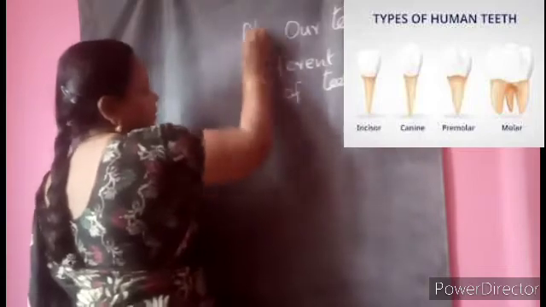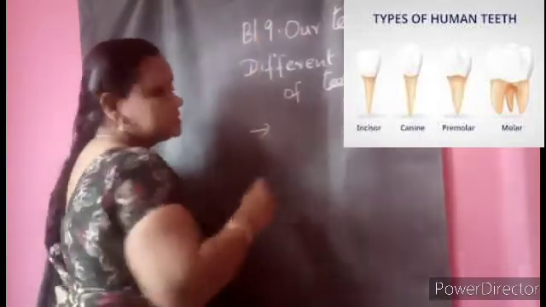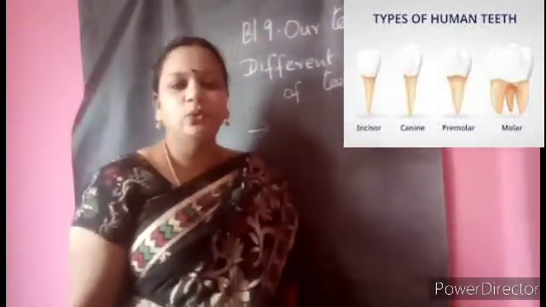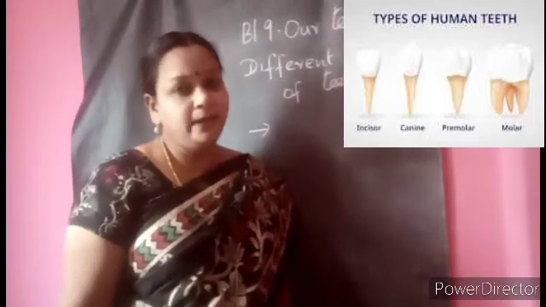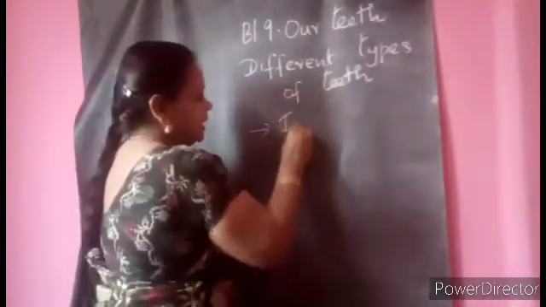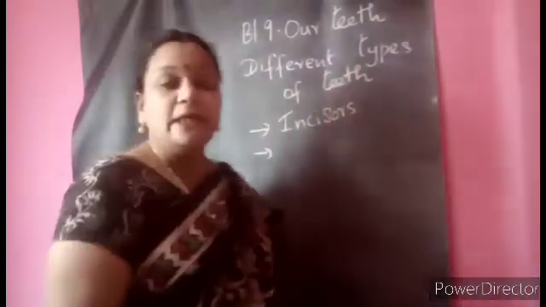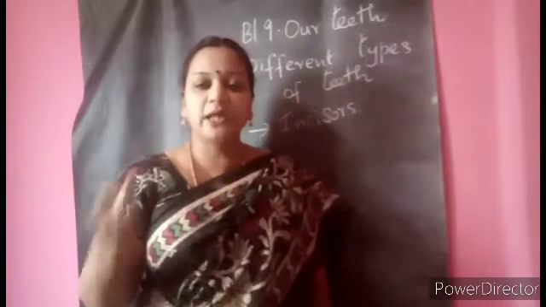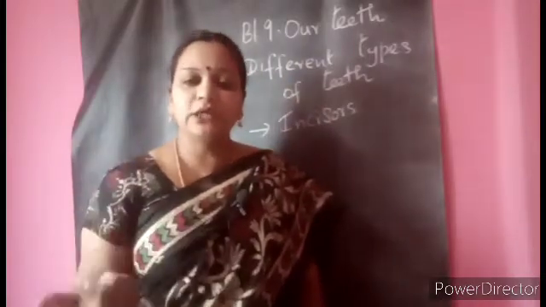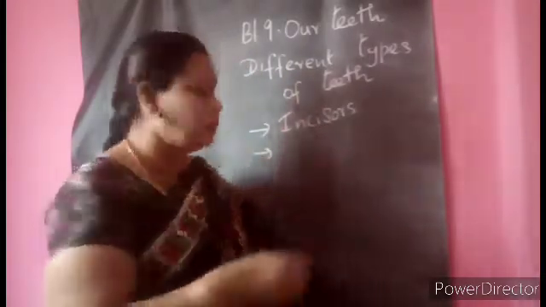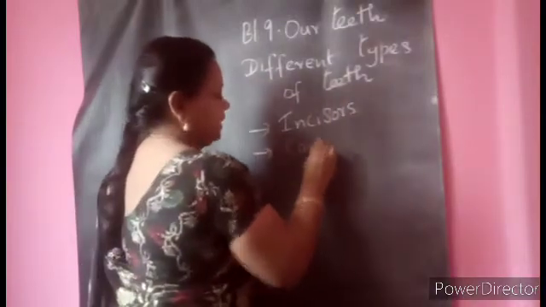Yes, no, children? So now, which teeth help you to bite the apple? Very good. They are the incisors. Which teeth help us to tear, if suppose a whole carrot is given or you are going to eat a chicken piece? Canines. Very good.